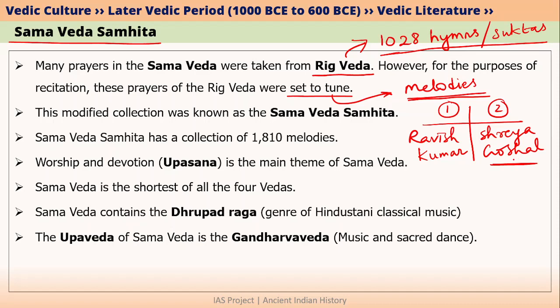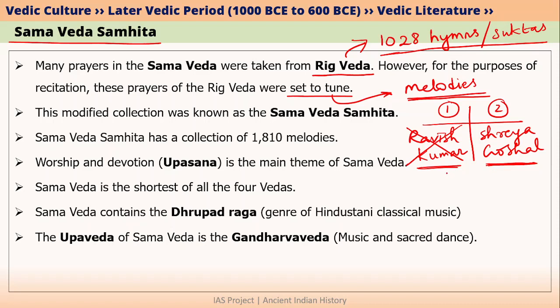Whenever you hear the melody made by Shreya Ghoshal, you will feel mesmerized. But if Ravish Kumar is reading the same text, probably you won't feel mesmerized, because he is not making a melody out of the text, whereas Shreya Ghoshal is. So this is the difference between Rig Veda and Samaveda.